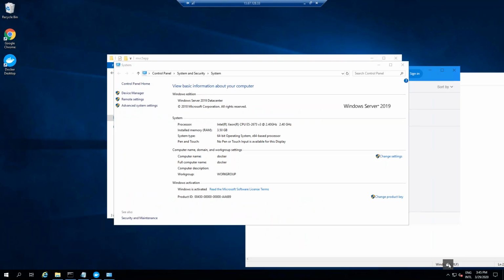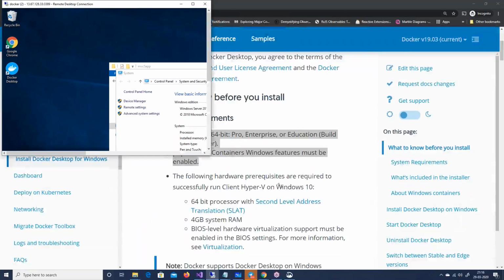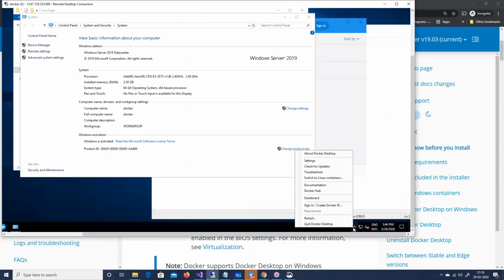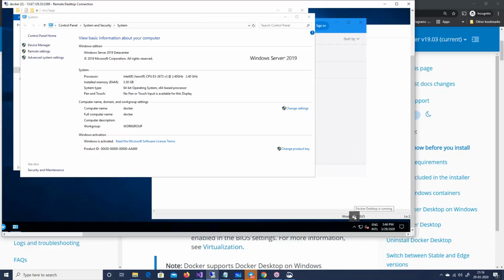You can see right away on the taskbar. I don't know how I can go and snip that part. If you can see, I'm moving my mouse. Can you see that small icon out there? Can I show that in this way? So you can see on this small icon which I'm highlighting, it has the Docker icon. That says that Docker is now installed.